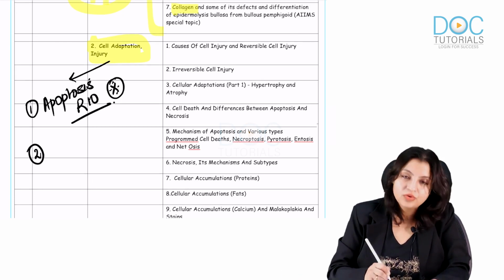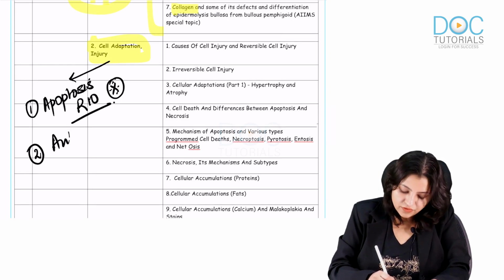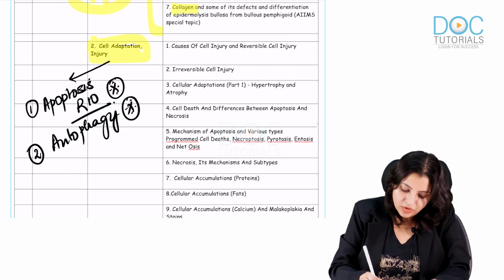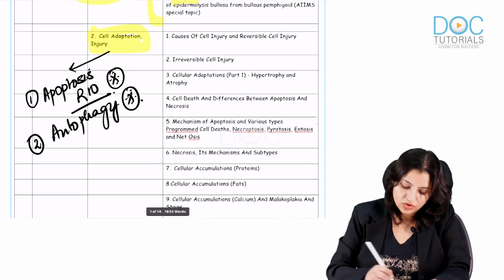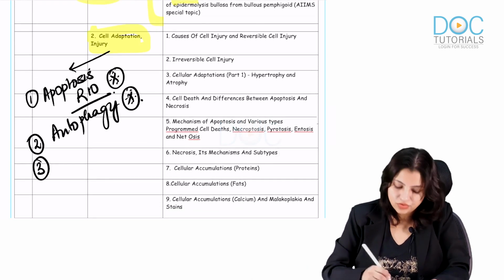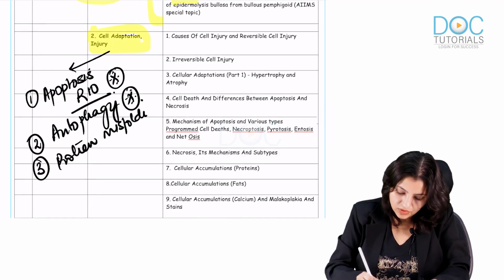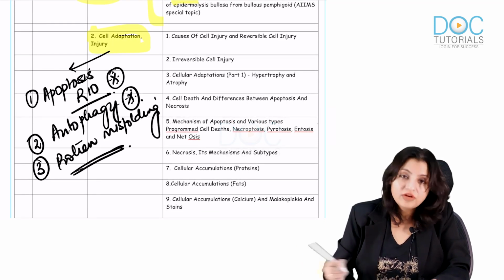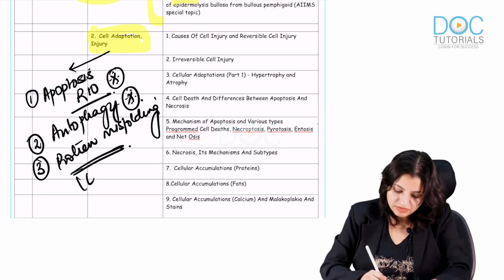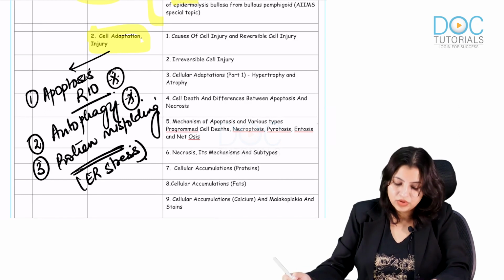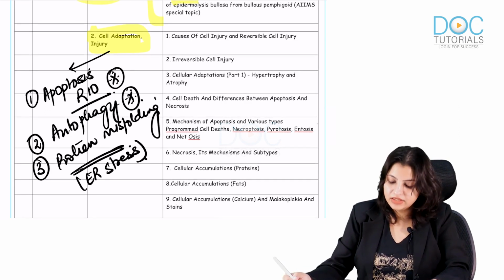Second, I want you to know autophagy. Again, a very important thing that you should remember in this is autophagy. Third, I want all of you to know protein misfolding, the unfolded protein response and endoplasmic reticulum stress. These are mandatory to know, because these are updates and they can be asked in the exam.